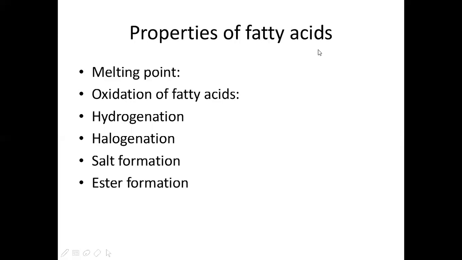Now coming to the general properties of fatty acids. First, melting point. We have seen the melting points of many compounds in the previous slides. Next is oxidation of fatty acids, and then hydrogenation, halogenation, salt formation, and ester formation.